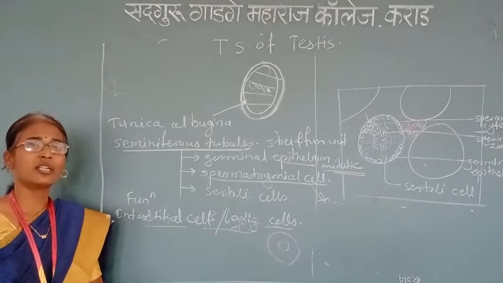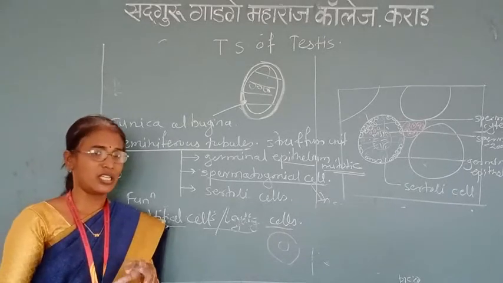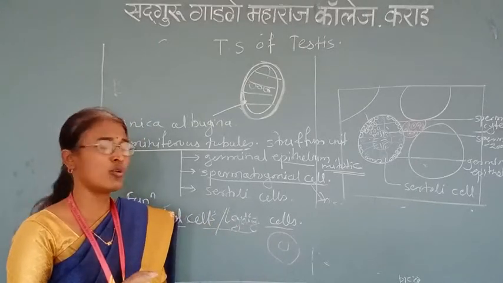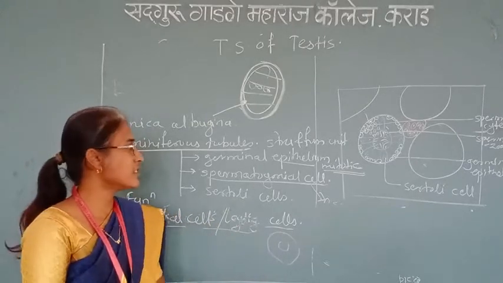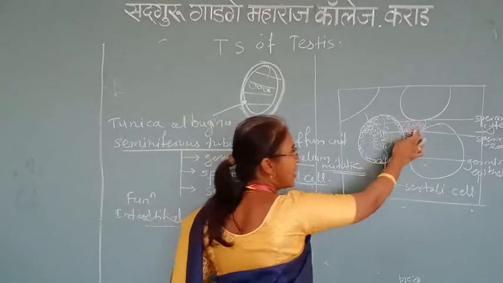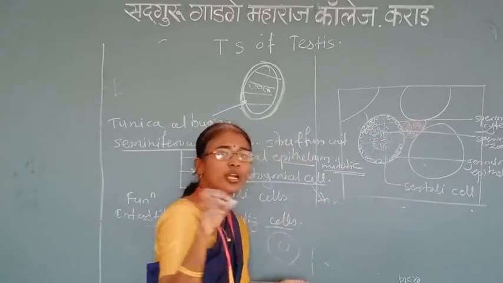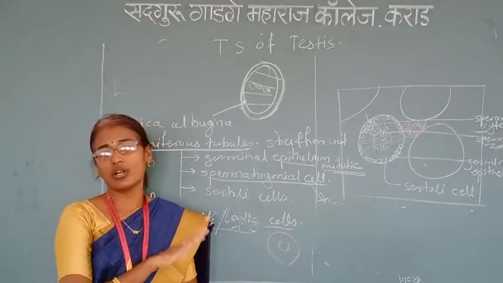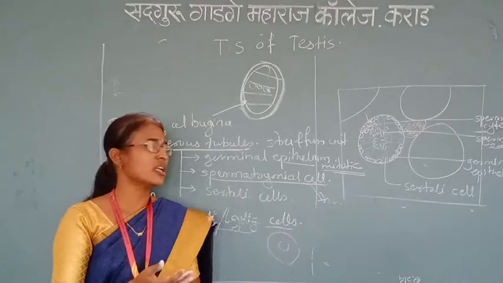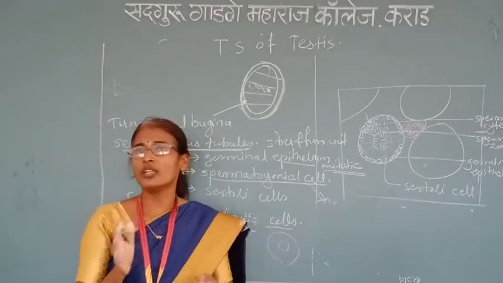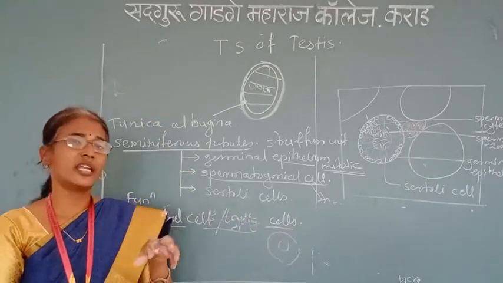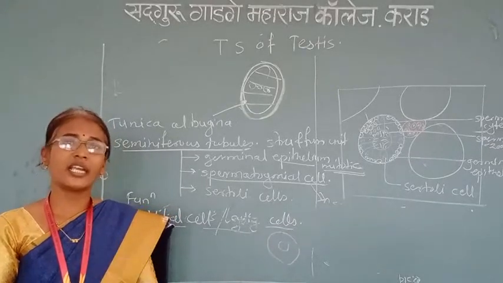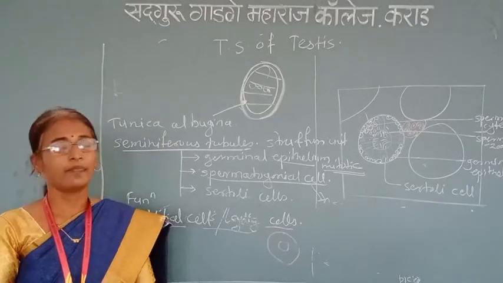The function is a part of endocrine secretion. The hormone testosterone is generally secreted by these Leydig cells, and it is directly poured into the blood, and through that it reaches the target organ, hence it is called endocrine secretion, and hence the testis is one of the endocrine glands which secretes the hormone testosterone. It is essential to develop secondary sexual characters in the male. Thank you.